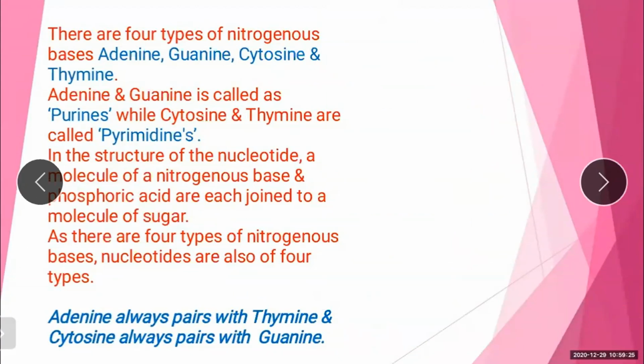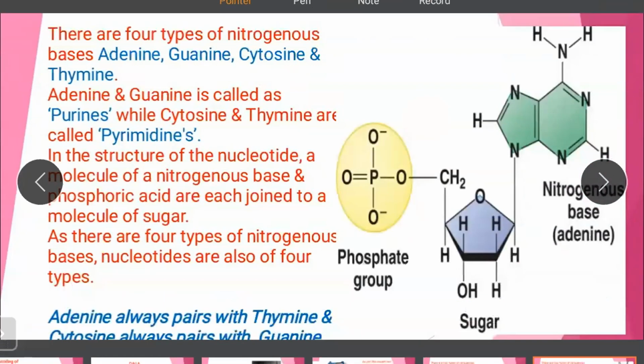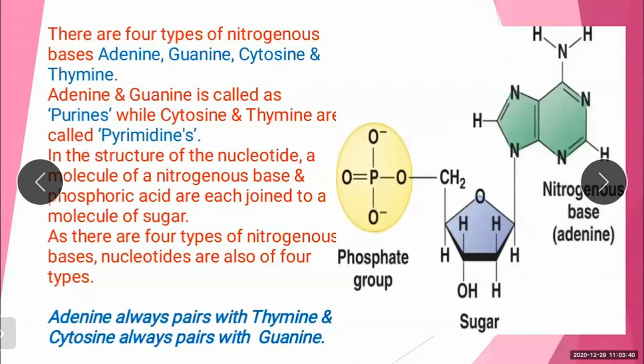The helices are held by hydrogen bonds between opposite sides, and adenine always pairs with thymine with a double hydrogen bond, while cytosine always pairs with guanine with a triple hydrogen bond. Keep this in mind, students.